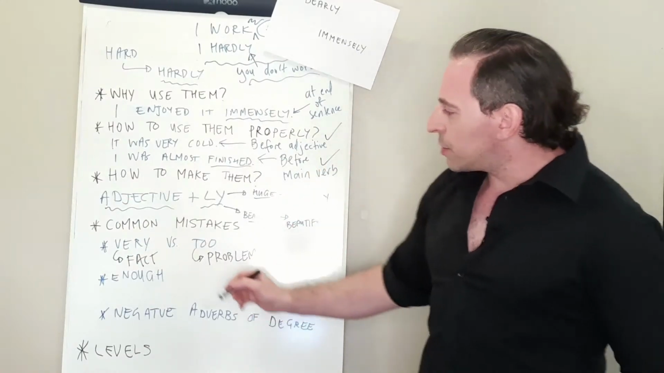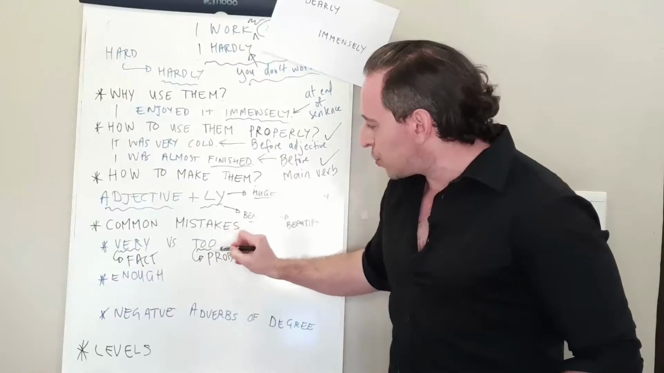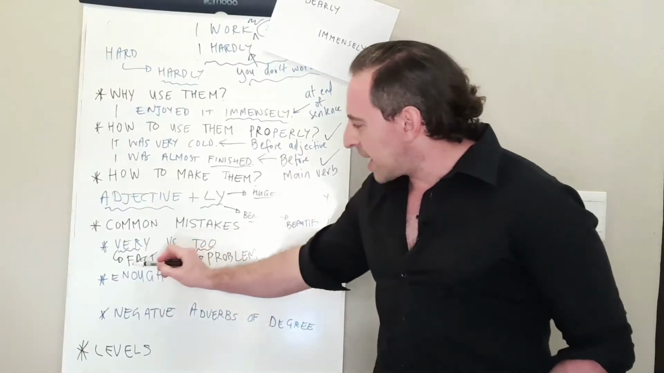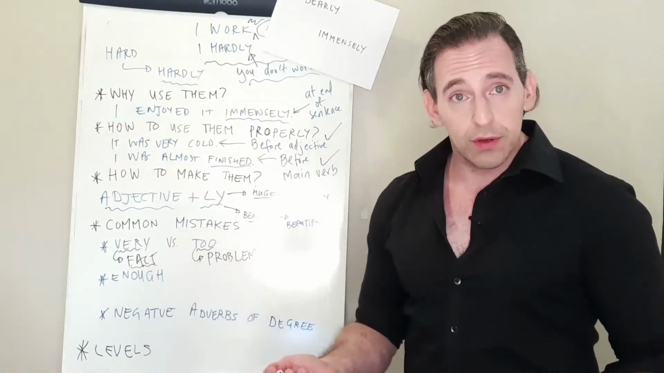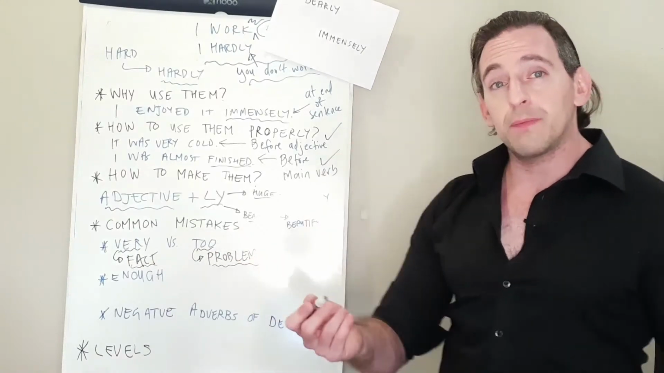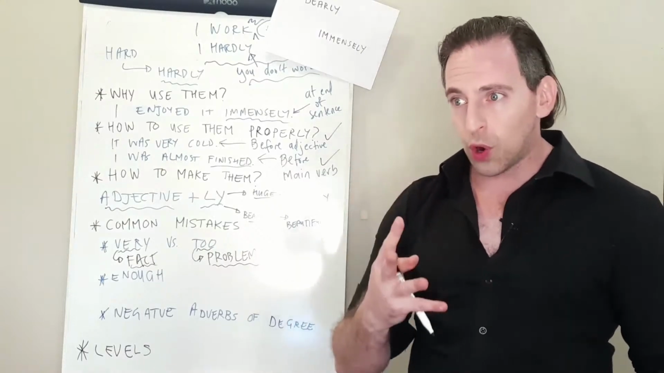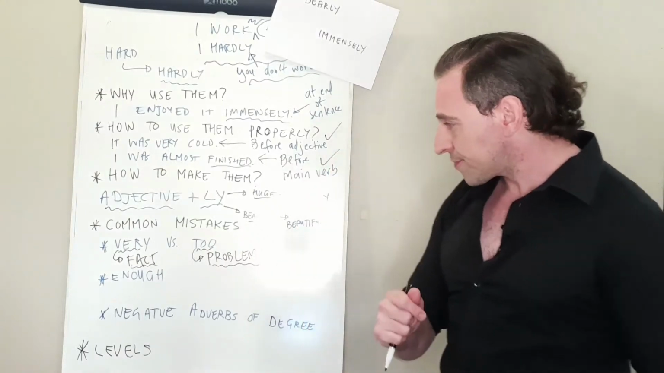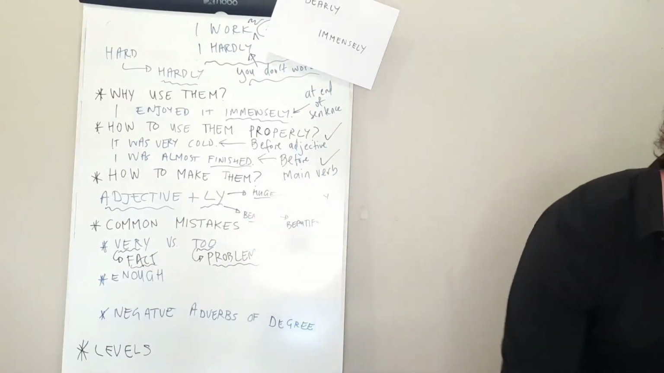So remember, when you're using very or too, think about the situation. Was it a fact? It was very cold. Or was it a problem for you or the people involved? It was too cold. It was too much. It was too exhausting. It was a problem. And then we have enough.